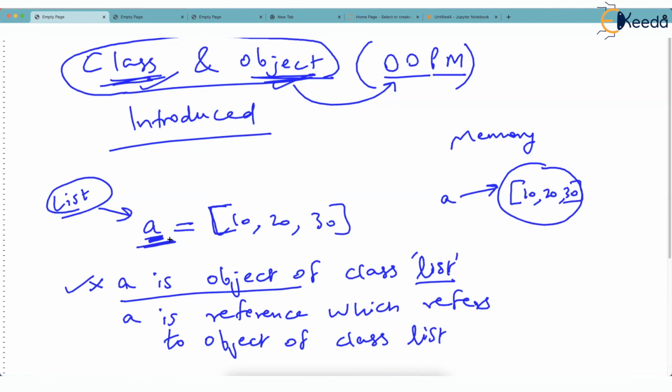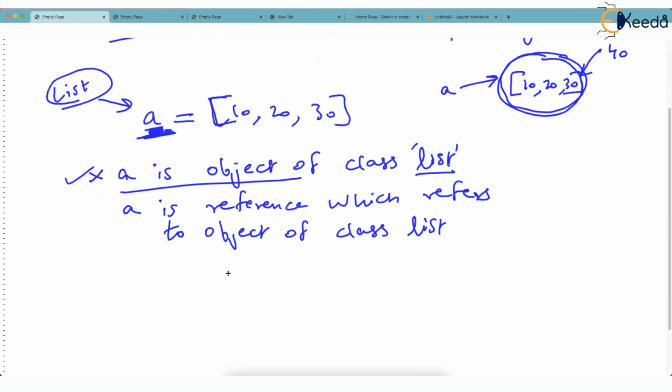Now, if you know A is a list object, storing 10, 20, 30 in memory as I am marking, then every object has properties and methods. For example, what if you want to add 40 in this list, add one more value? Then you use a method called append, I said. This method append we saw long back in our course. And how do you use append? You just say A dot append 40.